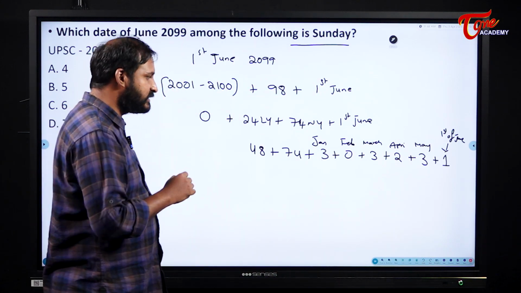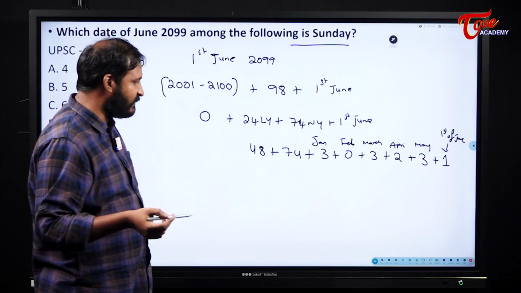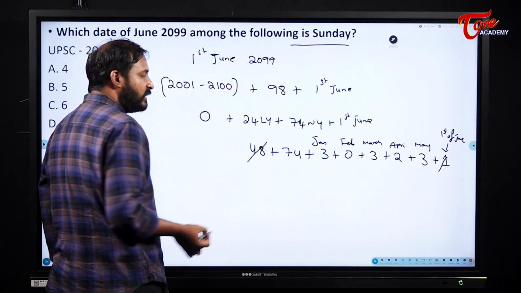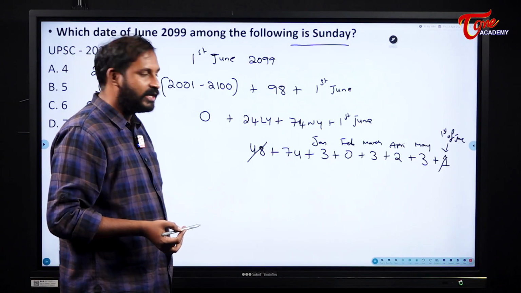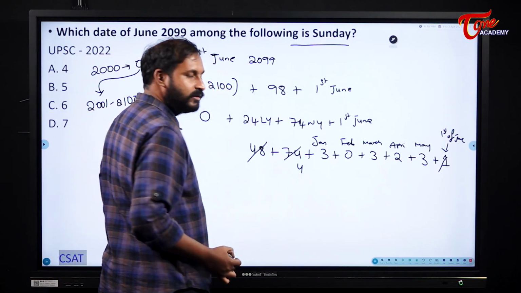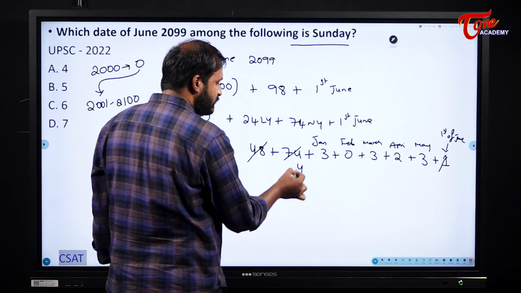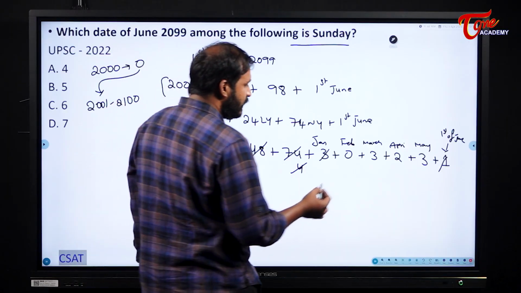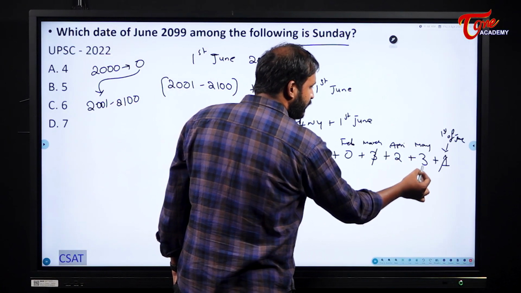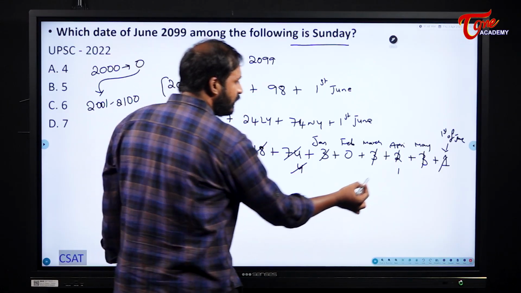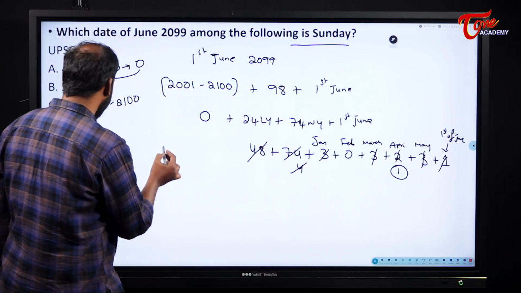Now please see here, students. Already I told you we can cancel the multiples of 7 here. So 1 with 48, the total sum becomes 49, a multiple of 7, so I can cancel it. Next, I will be left with 4, because 70 is a multiple of 7. Next, this 4 and this 3 combined become 7. I will remove that also. Next 3, 3 and here 1. I will be left with 1. So at last what did I get here? 1. 1 means Monday.